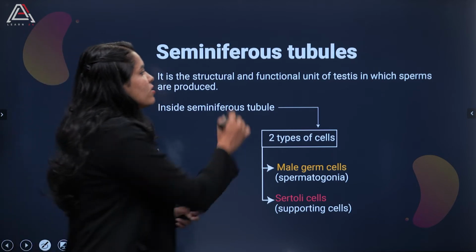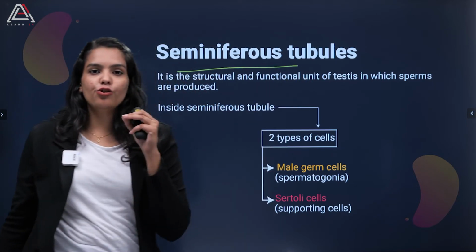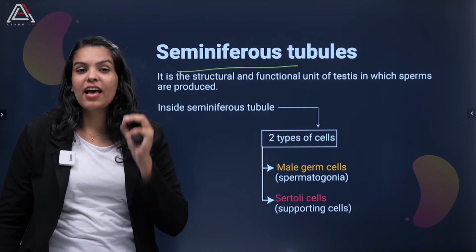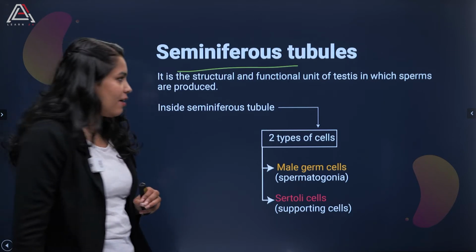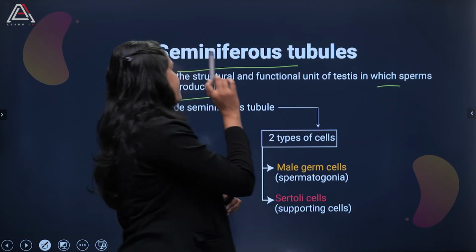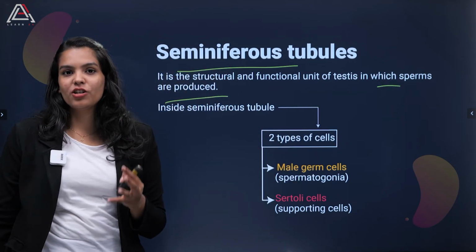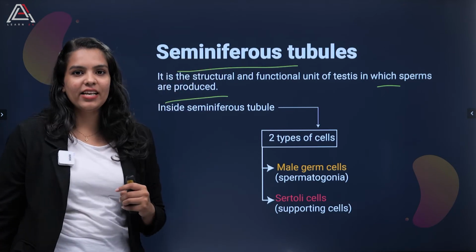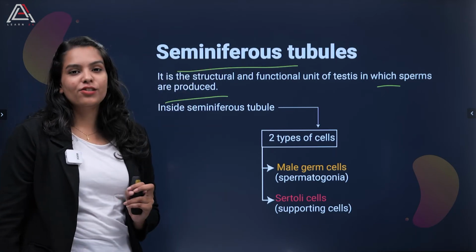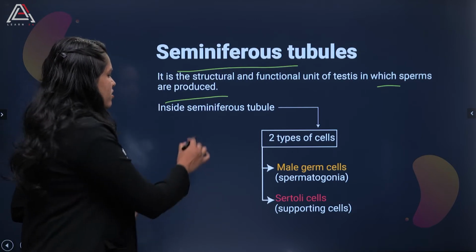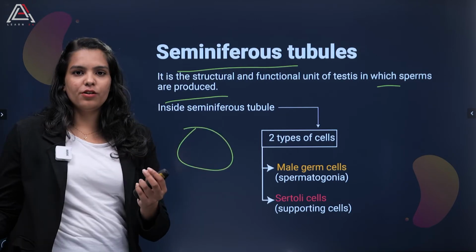The seminiferous tubule is the structural and functional unit of the testis where the sperms are being produced. Now you understand what is special about this structure. Now let's discover the structure of the seminiferous tubule itself.